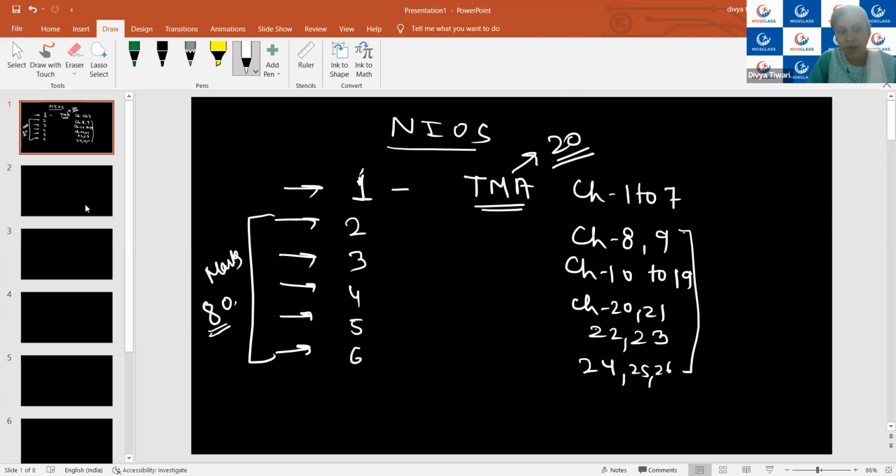So I will be proceeding in this way. Firstly, I will be discussing the first module, so chapters 1 to 7. Then I will discuss module number 6, as this is the statistics portion. Then this module, then module number 5, then module number 4, and lastly I will be discussing the geometry module. I hope it is clear to everybody.